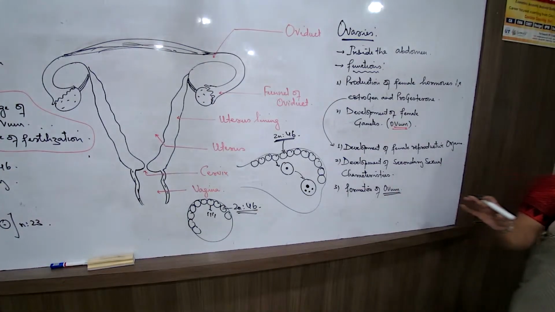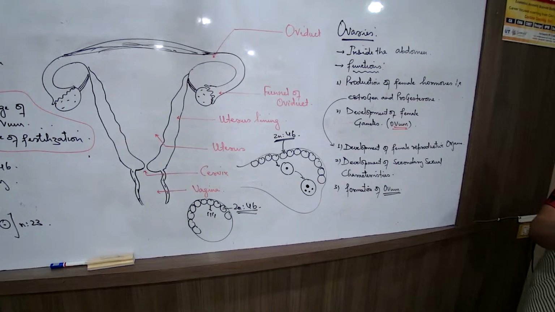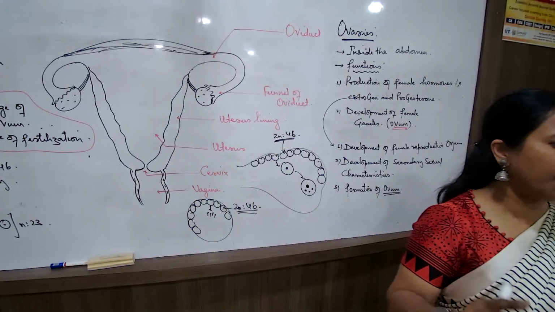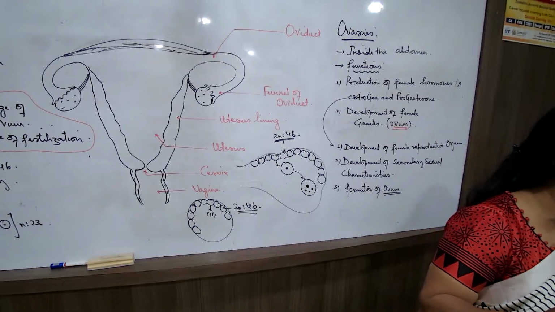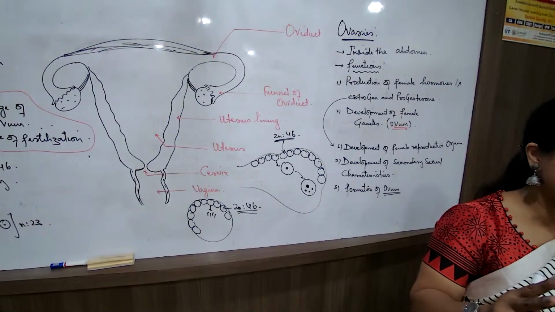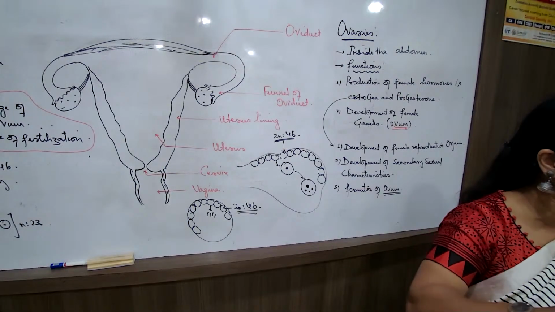Is that clear? This concept that I told you just now, the difference between the testes and the ovary, is always to be known. What are the 2 main differences I told you? Both the testes undergo division at the same time. True or false? True. Both the ovaries undergo division at the same time to form gametes? No, alternately.